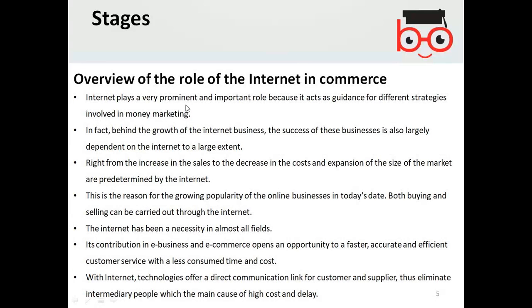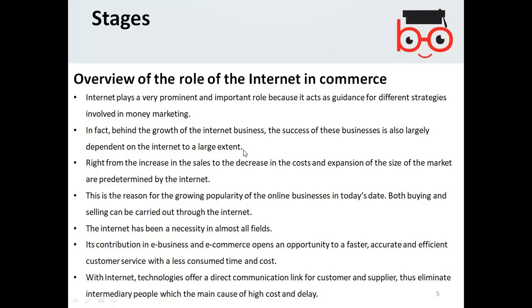Overview of the role of the internet in e-commerce. The internet plays a very prominent and important role because it acts as a guidance for different strategies involved in marketing. In fact, behind the growth of internet business, the success of these businesses is also largely dependent on the internet to a large extent.